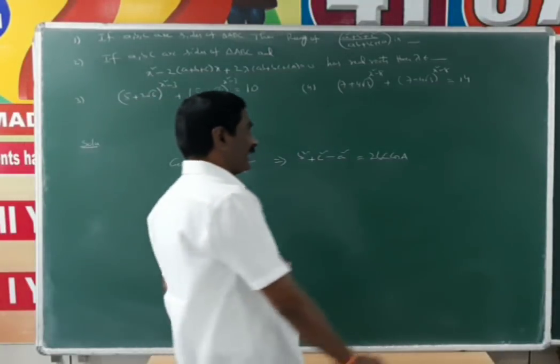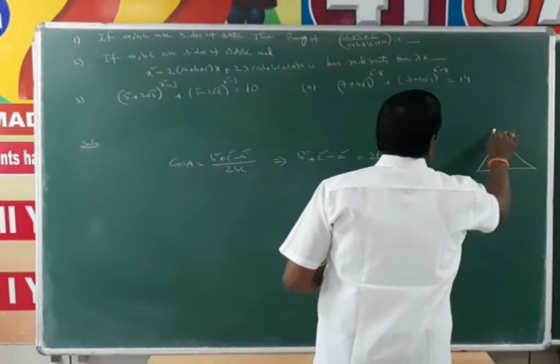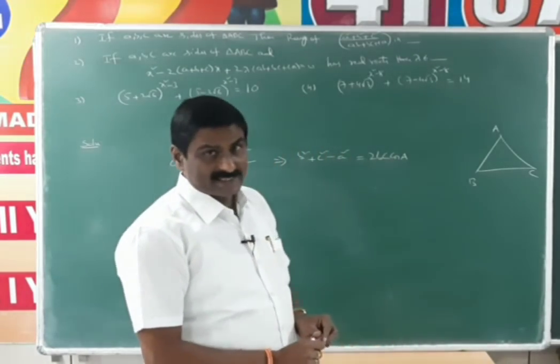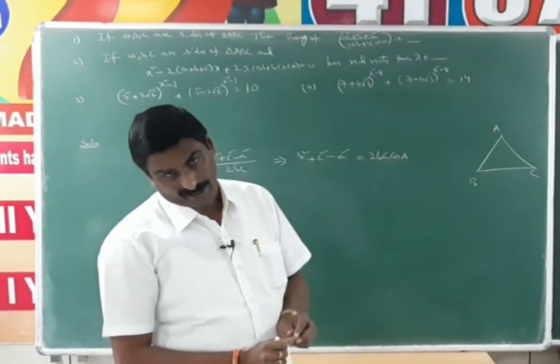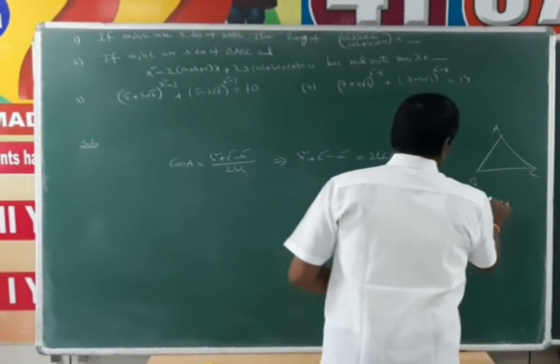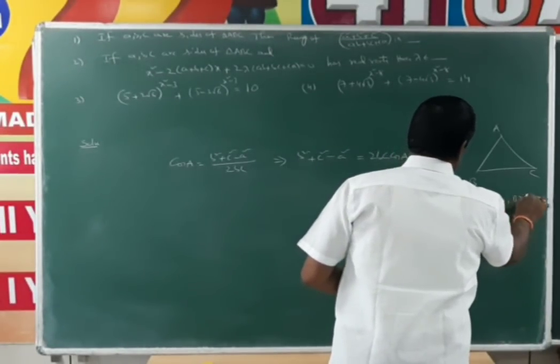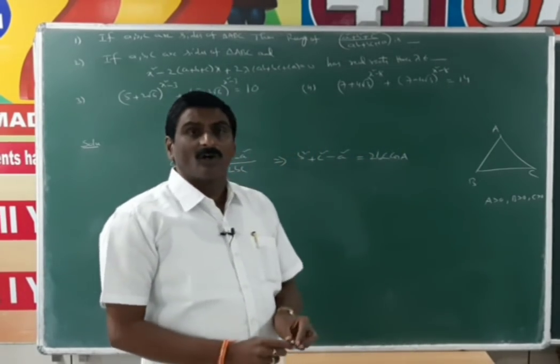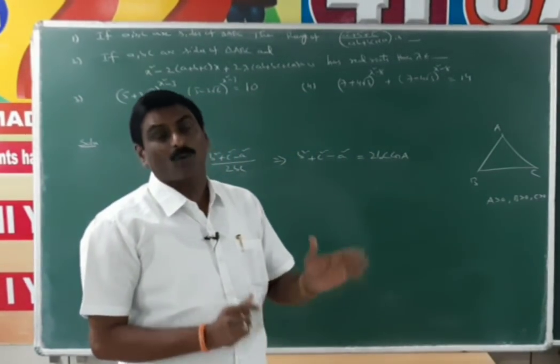But in triangle ABC, the sum of the angles is equal to 180 degrees, and at the same time, A greater than 0, B greater than 0, C greater than 0. If any one of the angles is 0, then it is not a triangle; the points A, B, C are collinear.